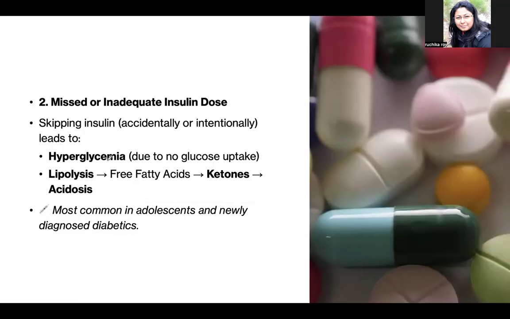The second cause: suppose a person is taking insulin for a prolonged period of time, and he skips the insulin accidentally or intentionally. Obviously there is a decrease of insulin, so there will be an increase in the glucose level in the body, that is hyperglycemia, because glucose is not entering into the cells. Second, there is more breakdown of fats. This is called lipolysis, and there is formation of free fatty acids and ketone bodies. This is seen most commonly in adolescents and newly diagnosed diabetes.